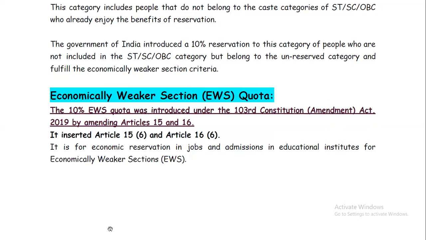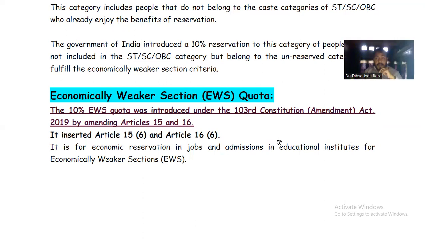Okay. So, because of this amendment, two articles are amended. Two articles were amended by this particular 103rd amendment. So, Article 15 and Article 16.